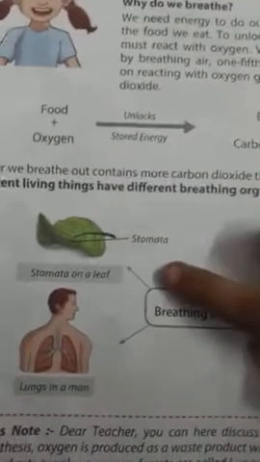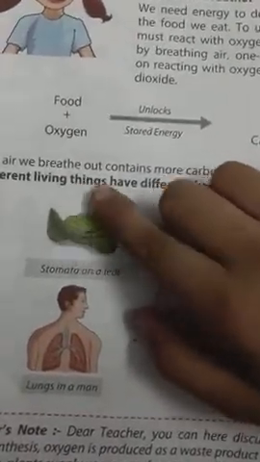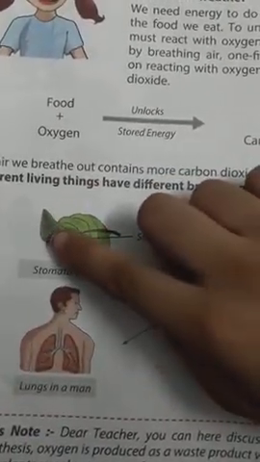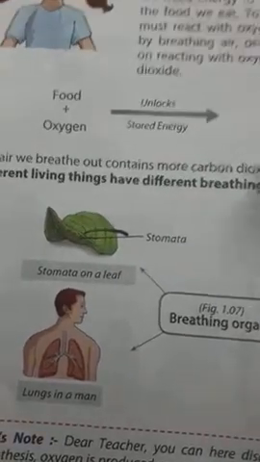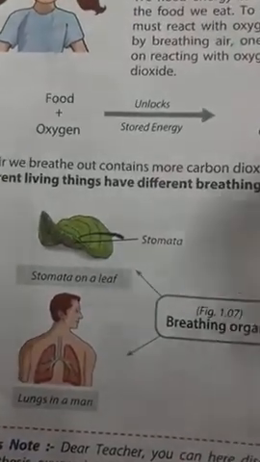This is stomata on a leaf. You can see when it's flipped over. Here you can see stomata. They are very tiny. You have to look closely. Small pores, very tiny pores.